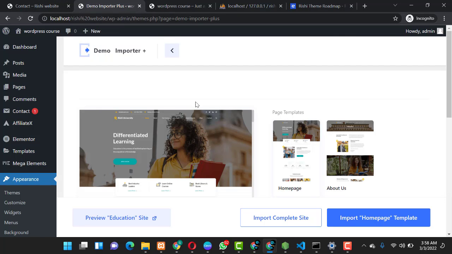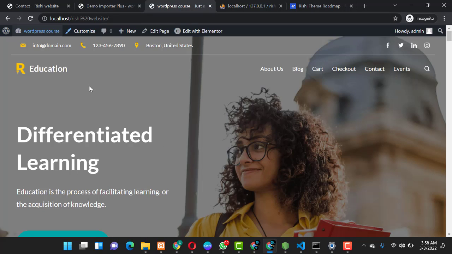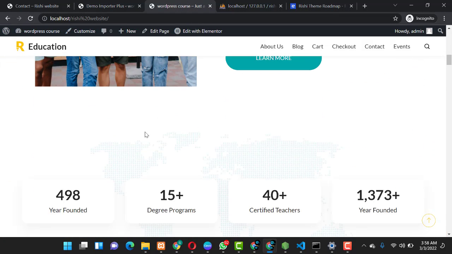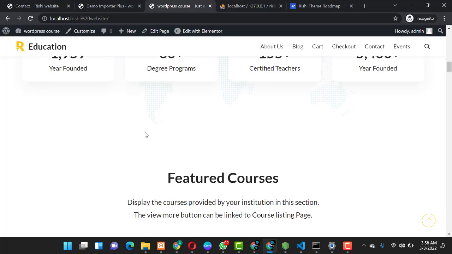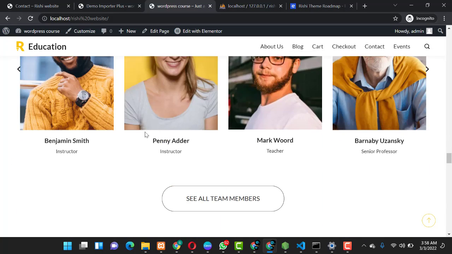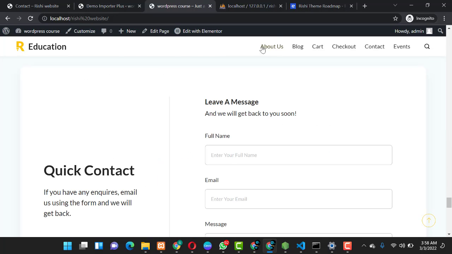Alright guys, so as you can see, it is done importing, and if you come over here, you will see you already have a new theme that is displaying on our website. So over here you have data already encrypted in it, and you have a menu here that consists of the about page, the blog, the cart, the checkout, the contact, and events.